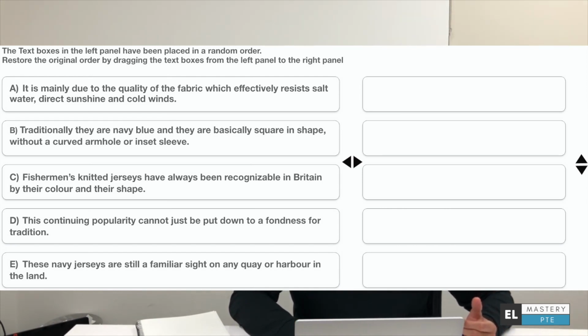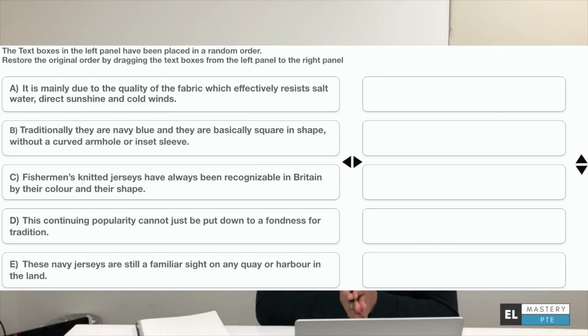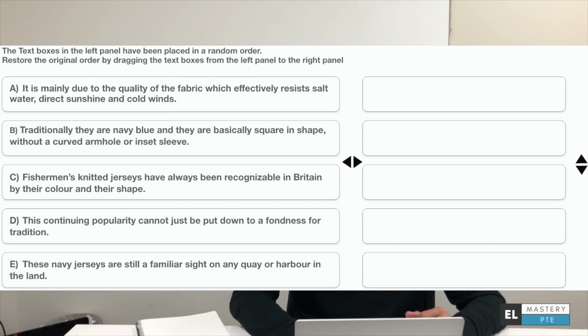The next one, the continuing popularity cannot just be put down to the fondness for, okay, again, too many pronouns in this case. This cannot really be the first sentence, although it's a better option than the first 2 that we've read, but I still wouldn't go with it because it starts with this. The last one, these navy jerseys, again, I don't need to read it any further. It starts with the pronoun as well, these. So I'm pretty convinced that the first sentence is indeed the third one.